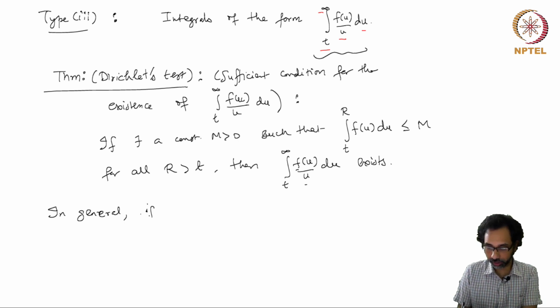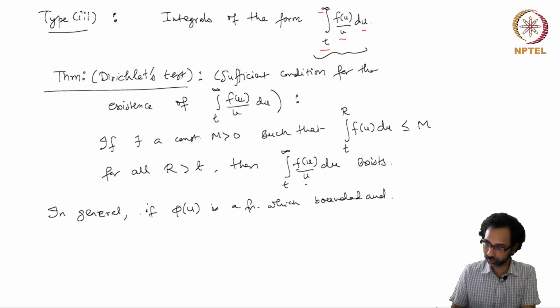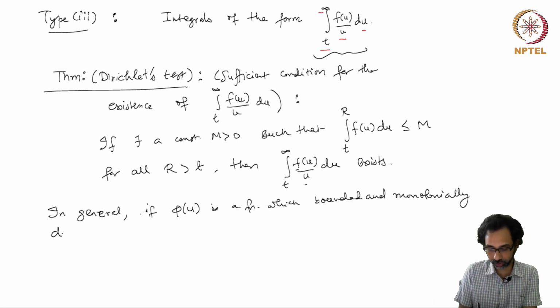if phi(u) is a function which is bounded and monotonically decreasing to 0 as u goes to infinity.